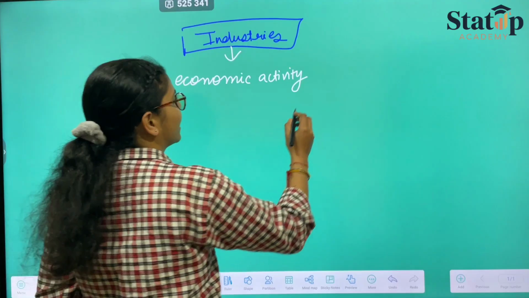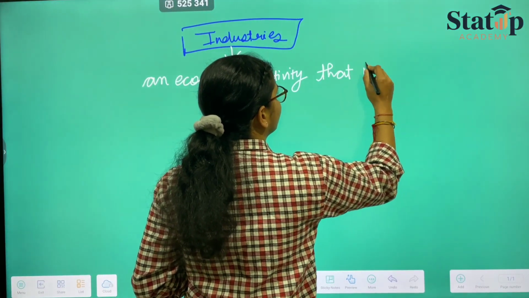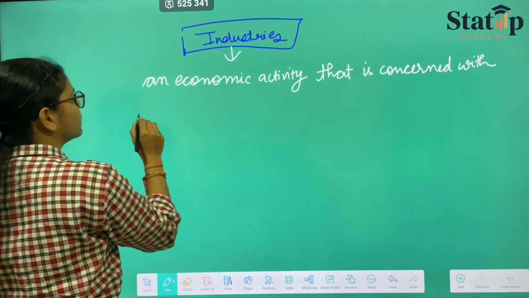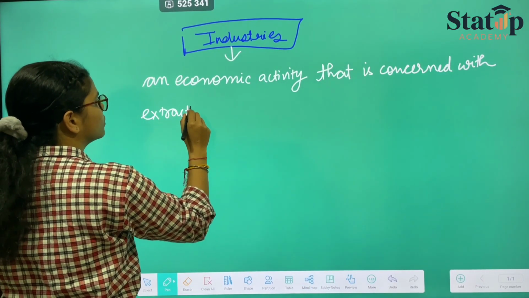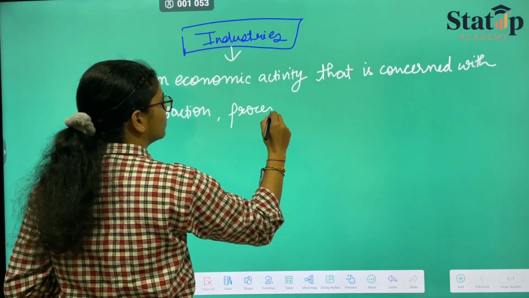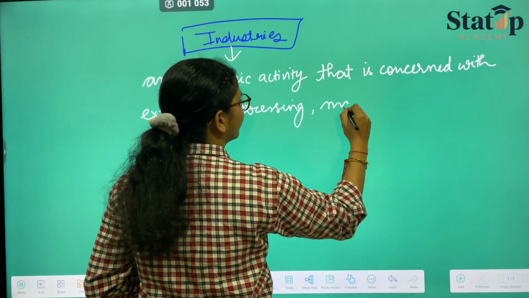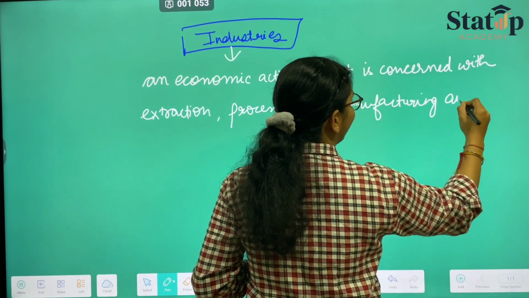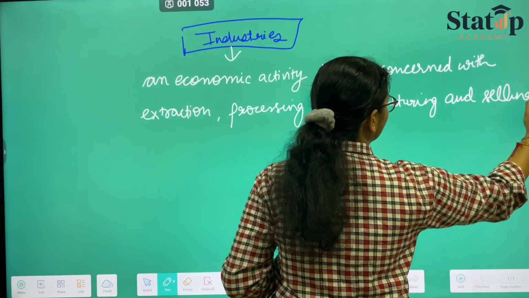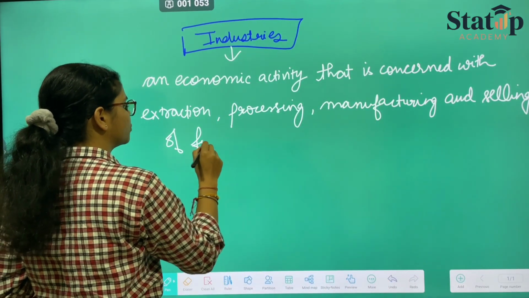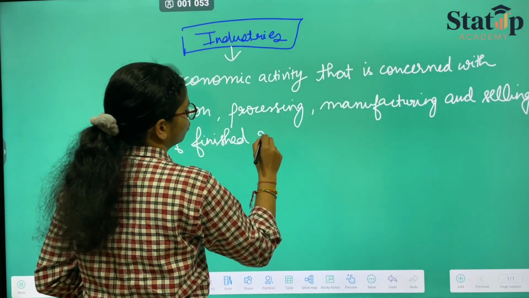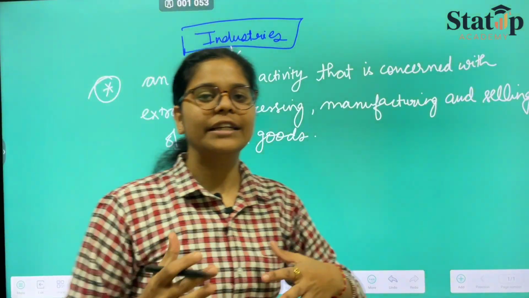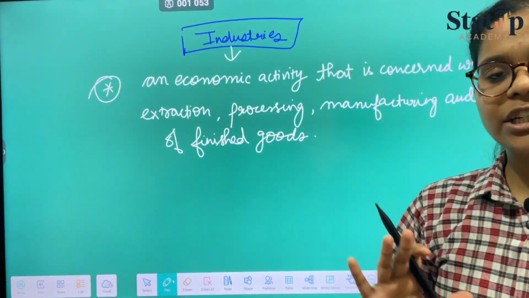So it is an economic activity concerned with extraction, processing, manufacturing, and selling of finished products or finished goods. This is just the general definition. No need to write it, you will get it in the PDF. You just need to listen.